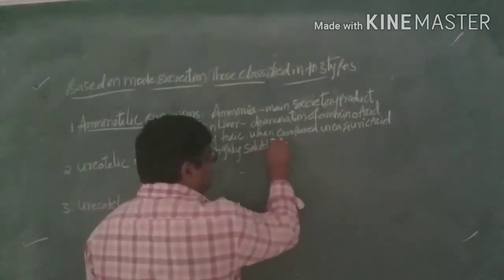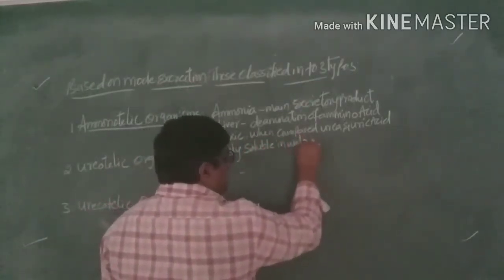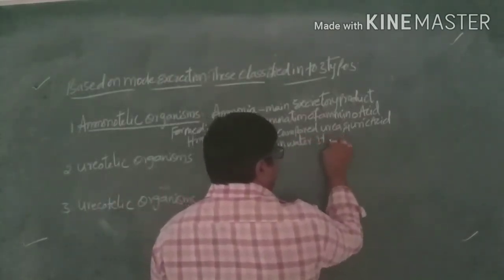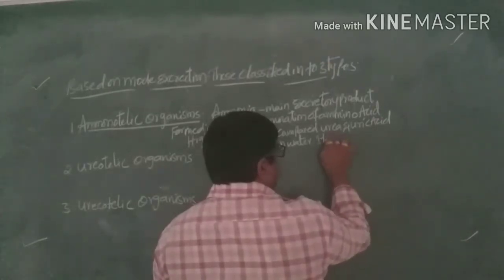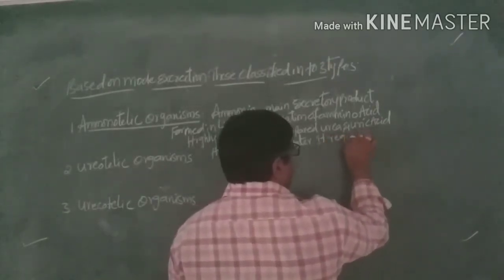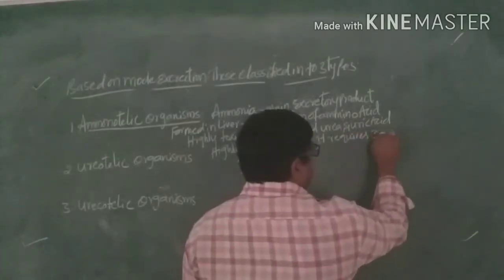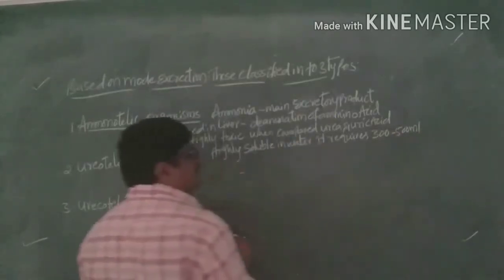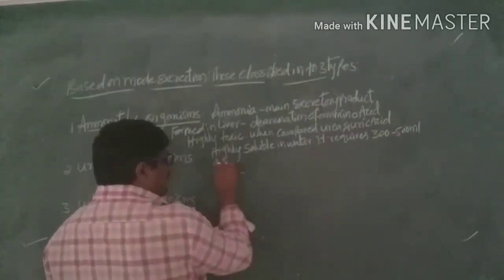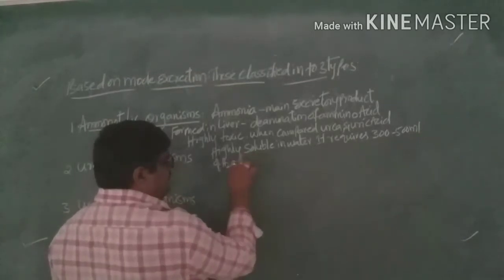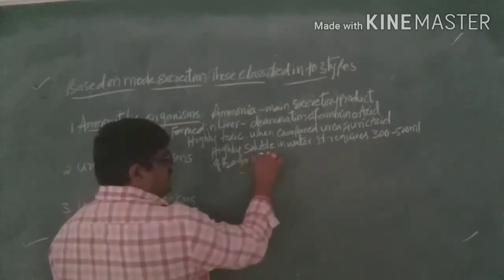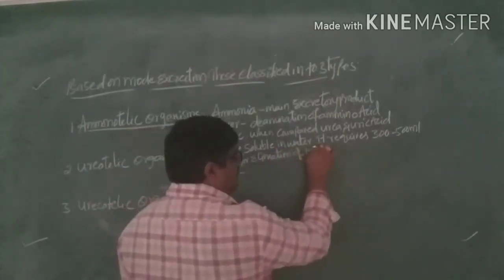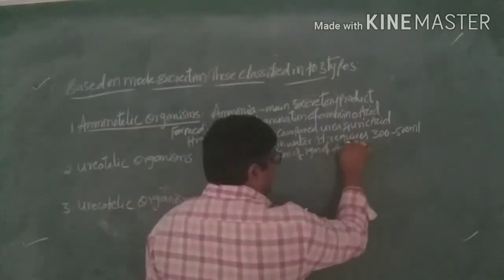It is highly soluble in water, and it requires 300 to 500 ml of water for the elimination of 1 gram of ammonia.